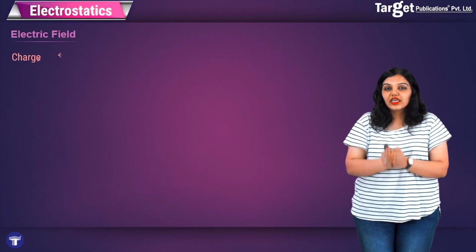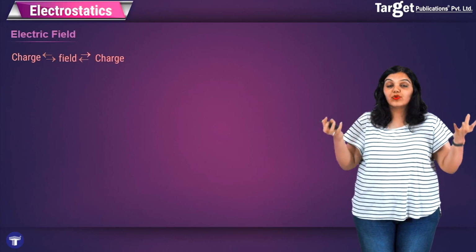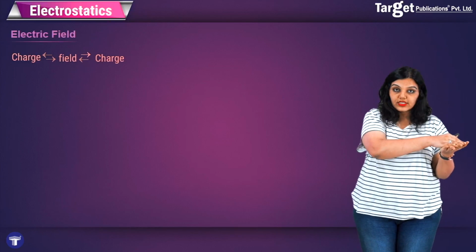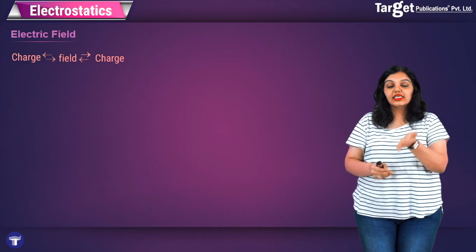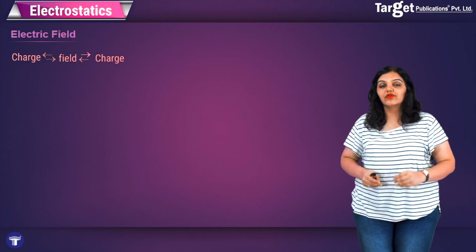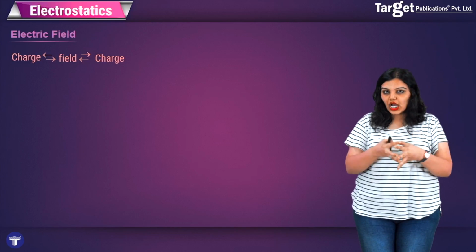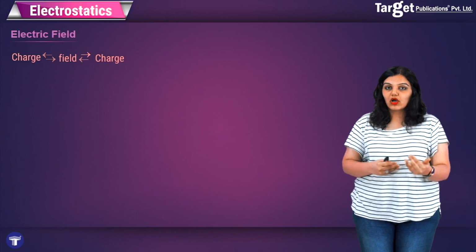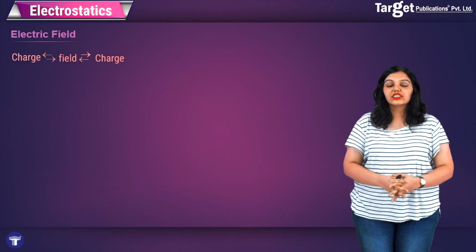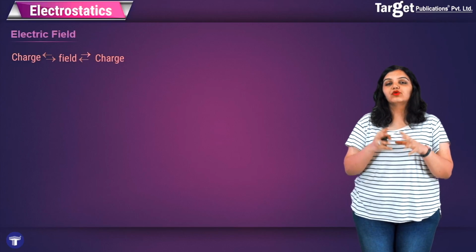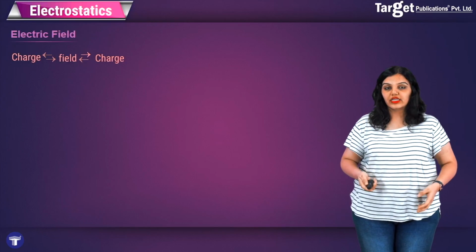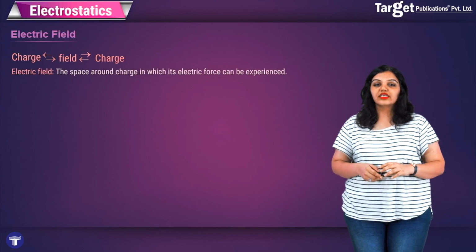The concept of field is what explains the interaction between the two charges. A charge using the field exerts a force on the other charge, and the same thing happens the other way around. Therefore, the interaction between charges takes place through the field. Now, we can also use the same logic with the electrostatic force, but a field is a good concept to understand electrostatics geometrically or pictorially. So let's see how electric field can help us.